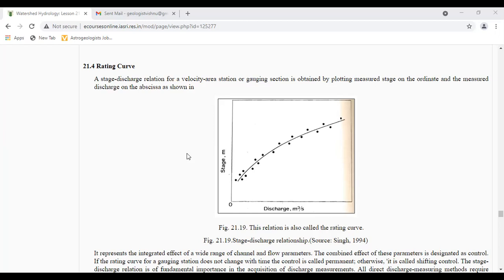Such a curve is approximately parabolic here. And it may show some irregularities if the cross section is irregular.